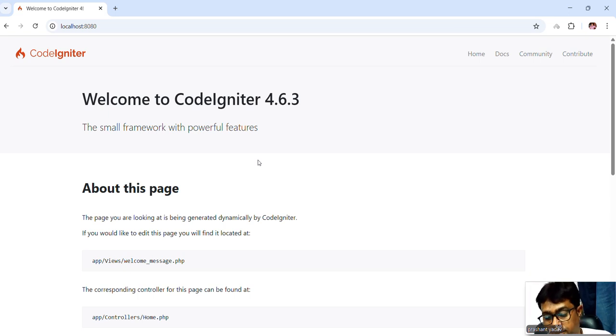Composer also standardizes our project structure, which makes our project easier to understand for other developers. With Composer, updating CodeIgniter becomes simple. A single command keeps CodeIgniter up to date. There are many more benefits of installing via Composer.